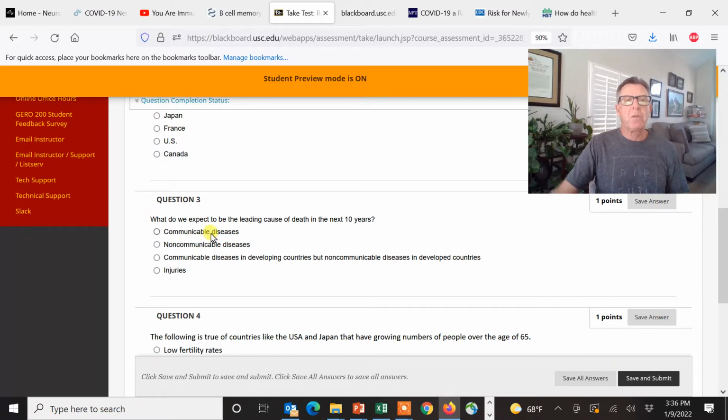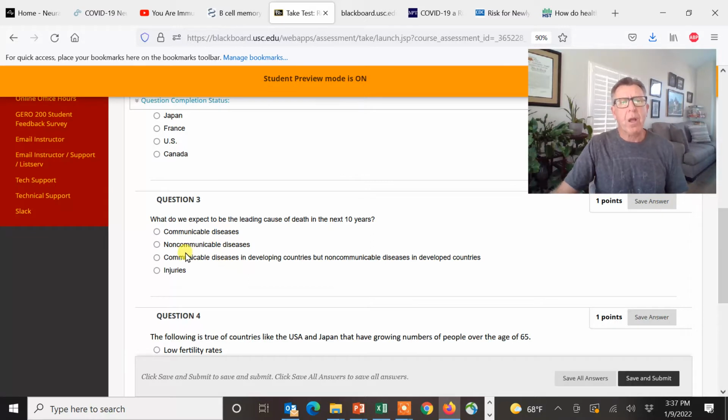Then we say, what do we expect to be the leading cause of death in the next 10 years? Is it going to be communicable diseases? We never would have thought that until COVID. COVID is a communicable infectious disease. It was a game changer. This chapter we're reading was the most recent one put out by the World Health Organization and the National Institute on Aging. Hopefully they'll get a new one out soon, and they're going to rewrite that chapter, so to speak.